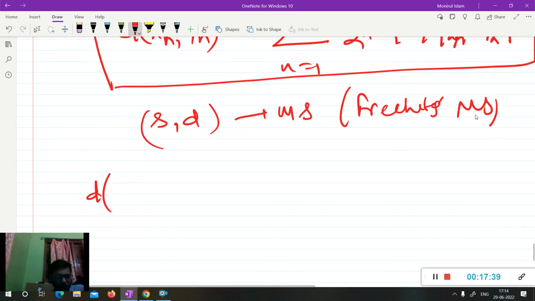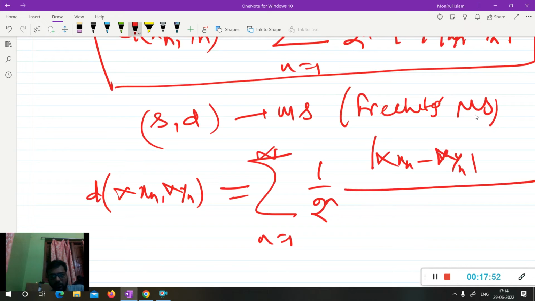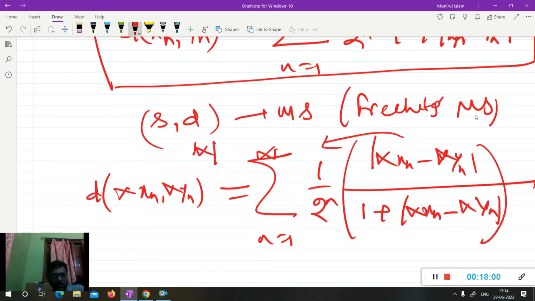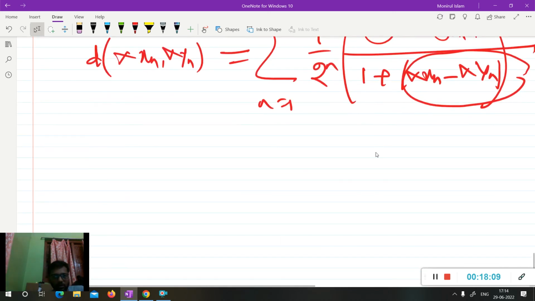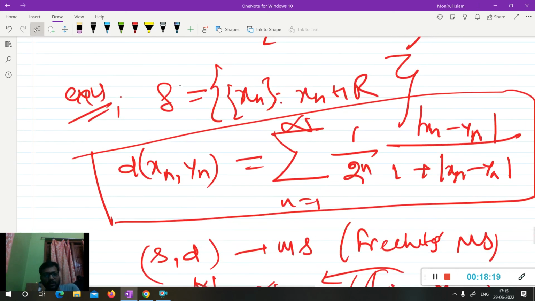For a similar reason, if you compute d(lambda x, lambda y), this gives the summation n equal to 1 to infinity of 1 upon 2 to the power n times the mod of lambda xn minus lambda yn upon 1 plus the mod of lambda xn minus lambda yn. From here you cannot take mod lambda outside. In the norm case mod lambda would be outside, but here you can never take mod lambda common. So this is not mod lambda into d(xn, yn), so it is not following the second property also. So (S, d) is a metric space, the Frechet metric, but it is not a normed linear space.